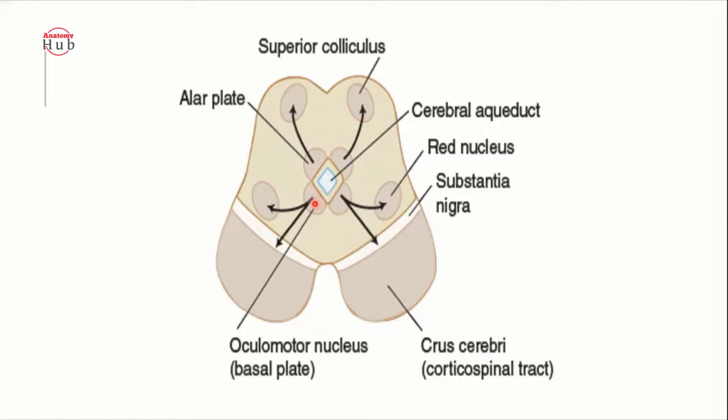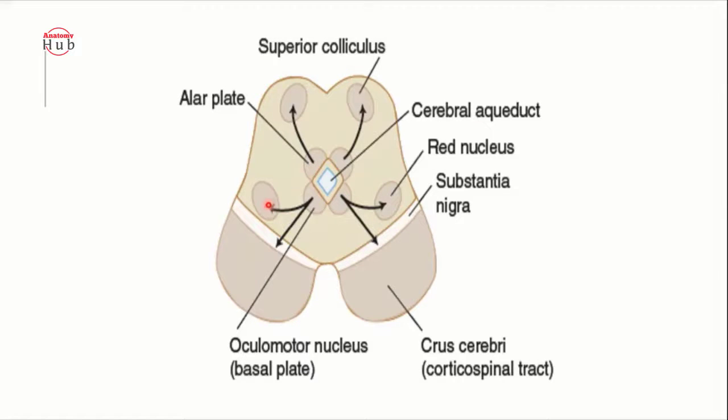Then the basal plate will also divide into pieces and form nuclei that move forward. So that will form your trochlear nucleus and the oculomotor nucleus.